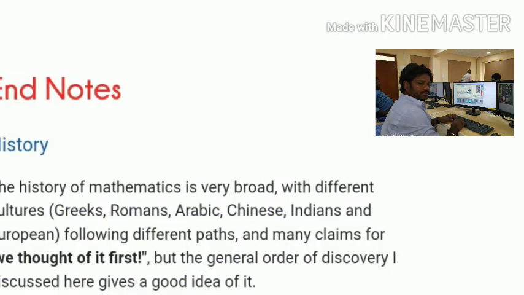Well, so what about my endnotes? The history of mathematics is very broad, with different cultures, Greek, Roman, Arabic, Chinese, Indian and European, following different paths to find out many things, and many claim they thought of it first. But the general order I discussed here gives a good idea of it.